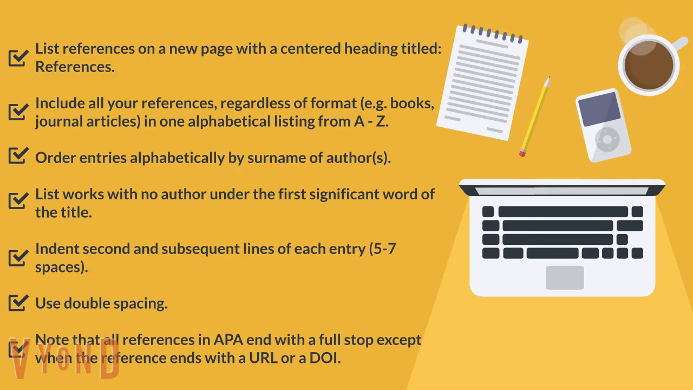Order your entries alphabetically by the surname of authors. List works with no author under the first significant word of the title. Indent second and subsequent lines of each entry. You should have 5 to 7 spaces as an indent. Make sure to use double spacing, and note that all references in APA end with a full stop, except when the reference ends with a URL or a DOI.